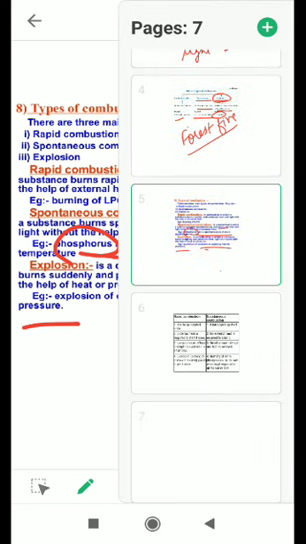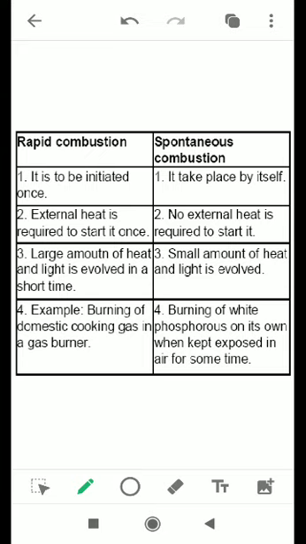Okay. So here is the difference between rapid and spontaneous combustion, which is asked normally in your syllabus. The first point of rapid combustion: it is to be initiated once. We have to start it once. Like when you turn on a gas stove, you put a lighter to it, and only then does the gas start burning. External heat is required to start it once. In spontaneous combustion, it takes place by itself, and no external heat is required to start. In rapid combustion, a large amount of heat and light is evolved in a short time.